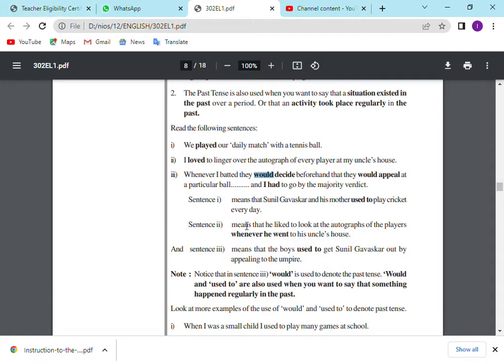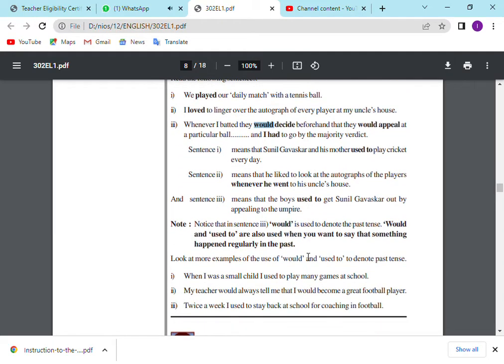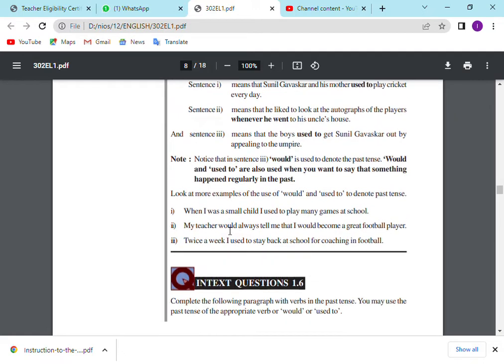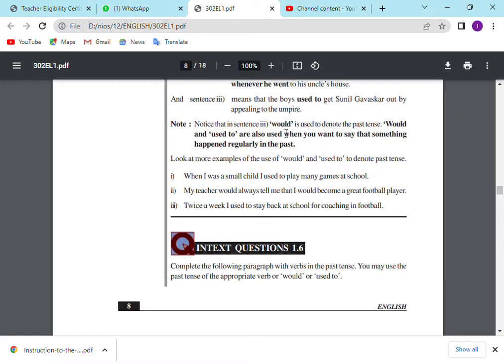This means what? Sunil Gavaskar and his mother used to play cricket every day? No. He liked to look at the autograph of players whenever he went to his uncle's house? No. It means that the boy used to get Sunil Gavaskar out by being the umpire. So sentence 3 is the right answer.